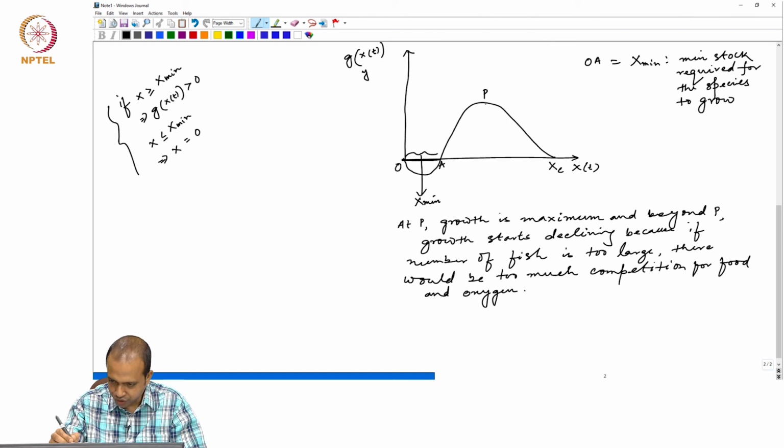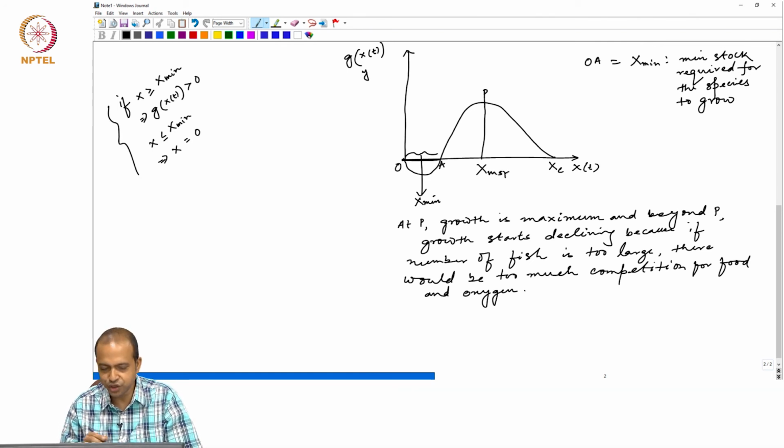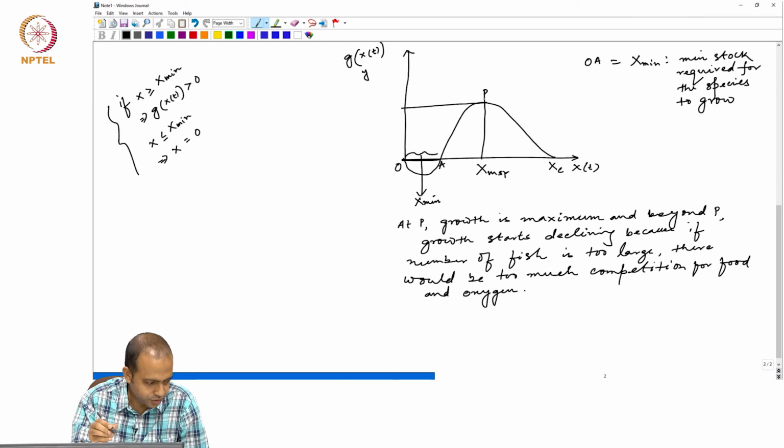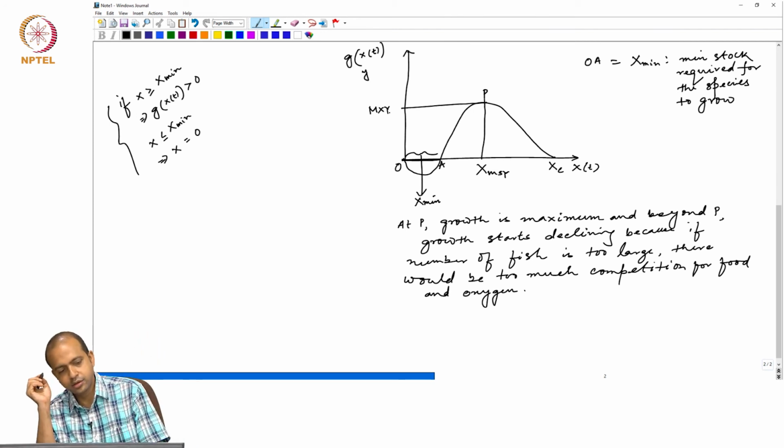And we assume that corresponding to this P, this is called X MSY. This is called maximum sustainable yield. Okay, maximum sustainable yield. This is called MSY. Right.